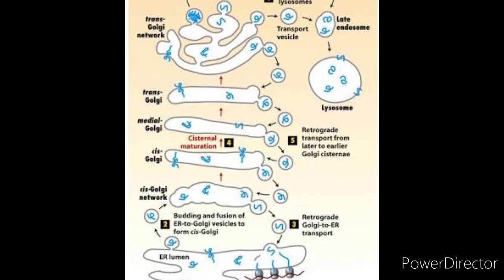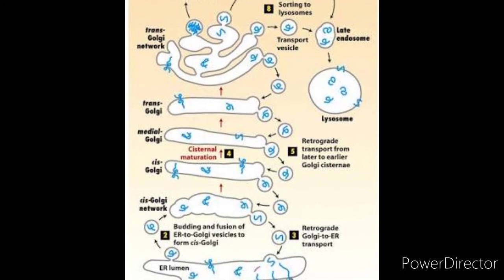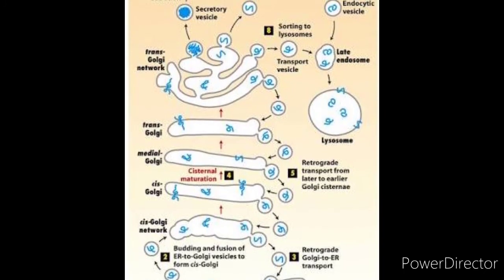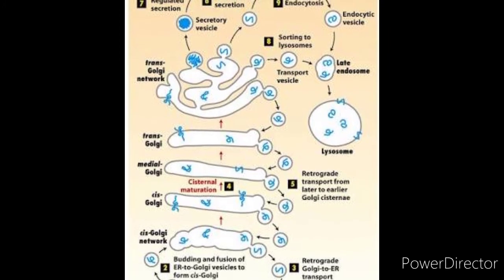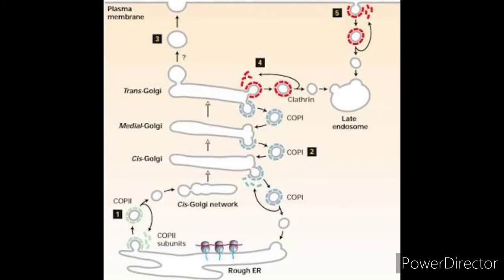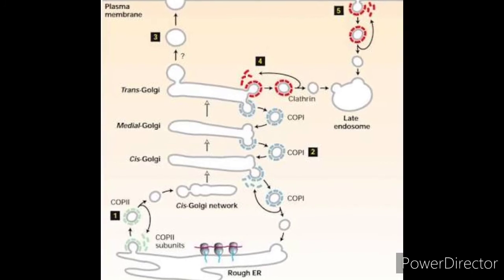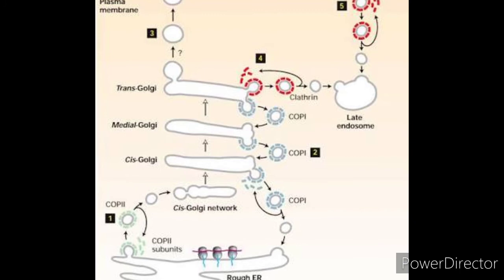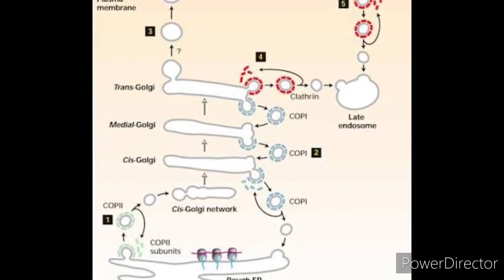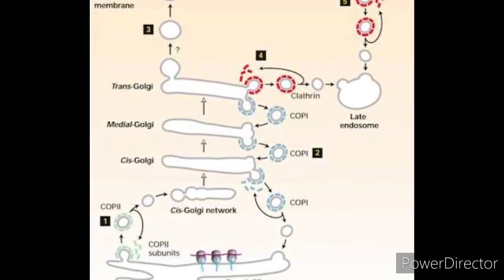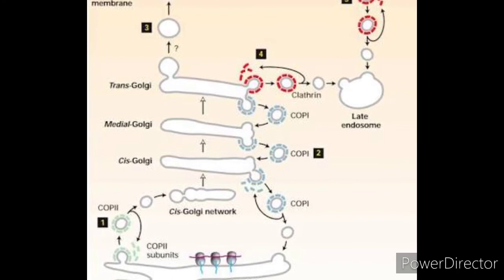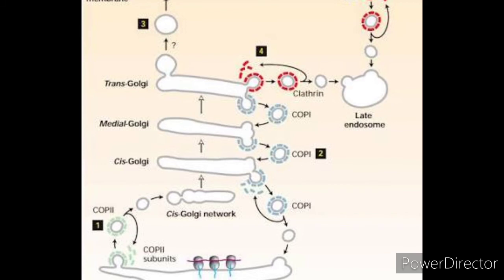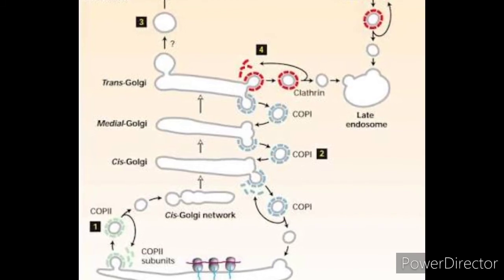physically moves from the cis position to the trans position, successively becoming first a medial Golgi cisterna and then a trans-Golgi cisterna. As this happens, membrane and luminal proteins are constantly being retrieved from later to earlier Golgi cisternae by smaller retrograde transport vesicles. By this process, enzymes and other Golgi resident proteins come to be localized in either the cis, medial, or trans-Golgi cisternae.